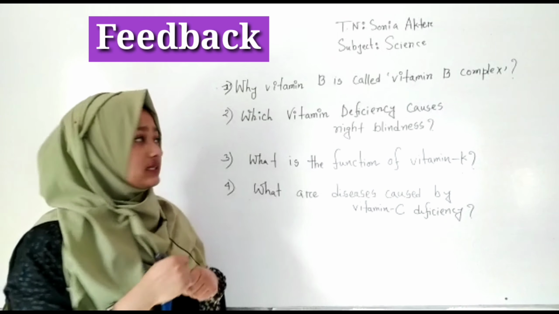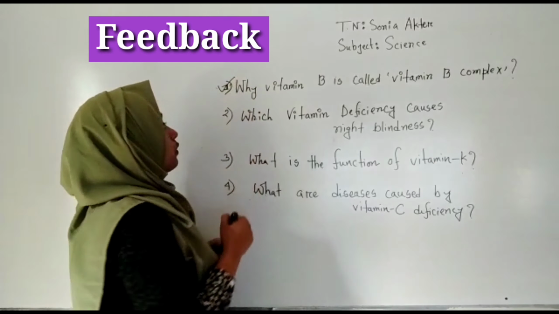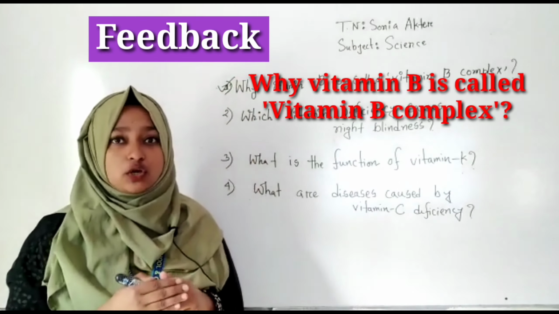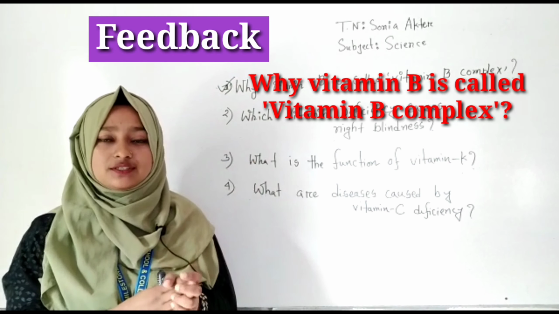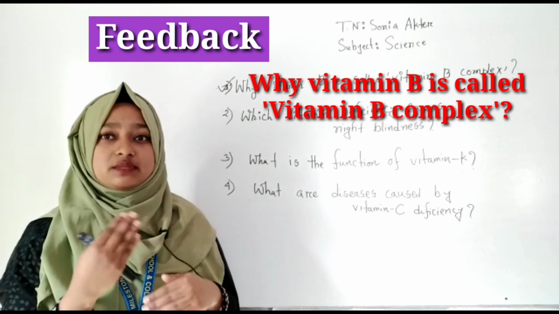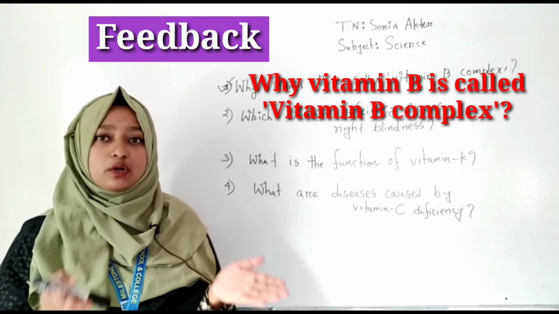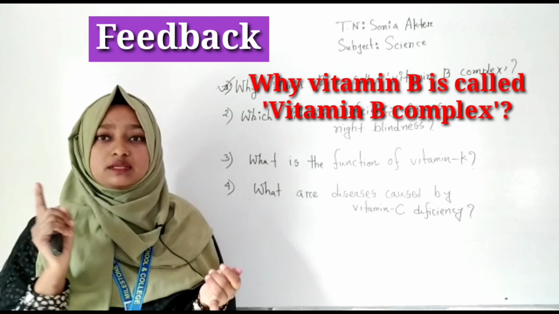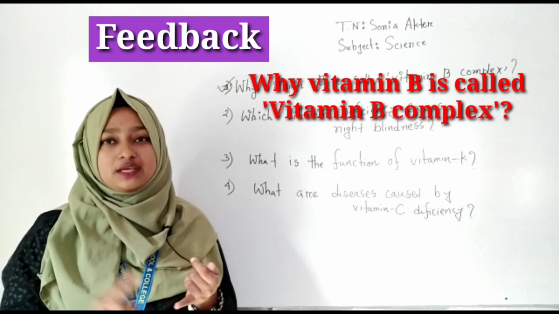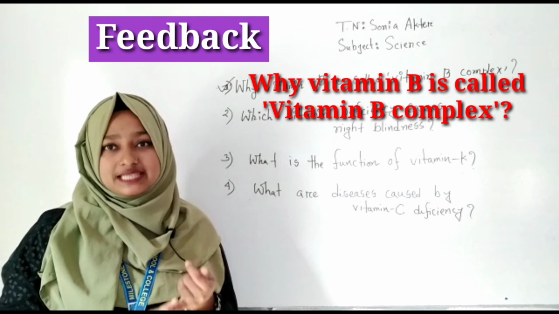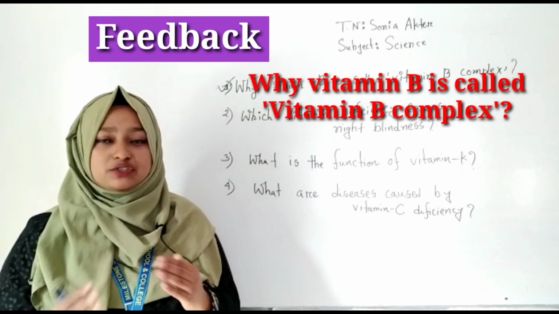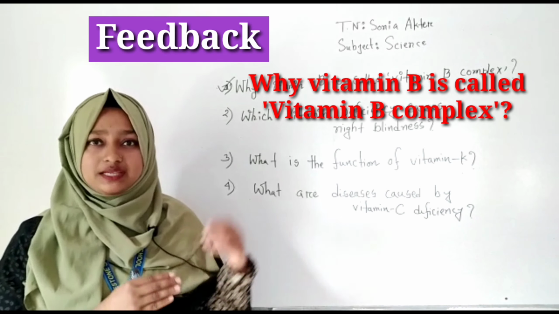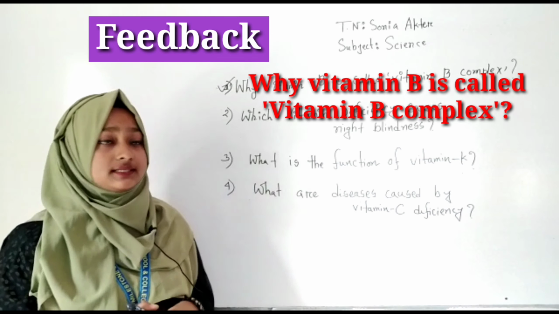So the first question is, why is vitamin B called vitamin B complex? What will be the answer? It is called vitamin B complex because it is made up of different vitamins: vitamin B1, B2, B3, B5, B6, B7, B9 and B12. It is the package of different types of vitamins. That's why it is called vitamin B complex.